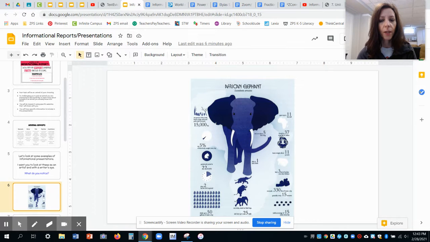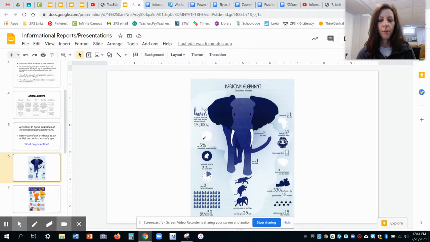If you can see right up here in the top, this is where African elephants are found. They're found in 37 countries in the continent of Africa. And you can see in white, there's a picture of Africa there. There's a lot of other information that's shared on this presentation. So maybe that's intriguing to you and you want to create something like that. Okay, let's take a look at the next one.